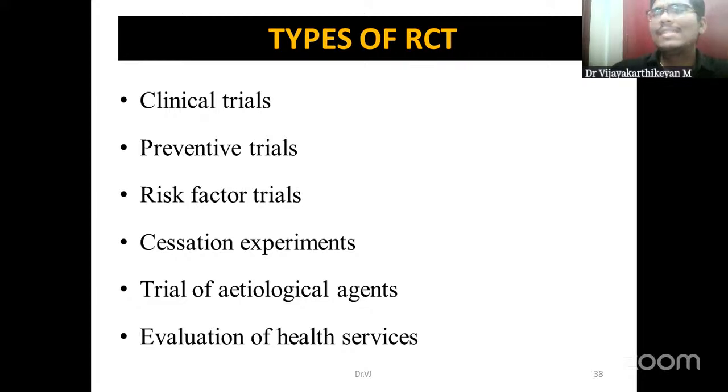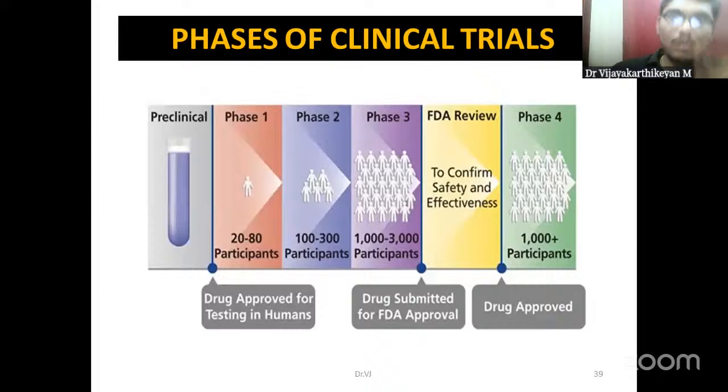There are various types of RCT depending upon what we use: a drug, that is a clinical trial; preventive trials, where vaccine trials are the preventive trials; risk factor trials, trials for assessing the risk factor; and cessation experiments, mostly for lifestyle related habits like tobacco, smoking, alcohol. Also trials for etiological agents and health service evaluation trials.